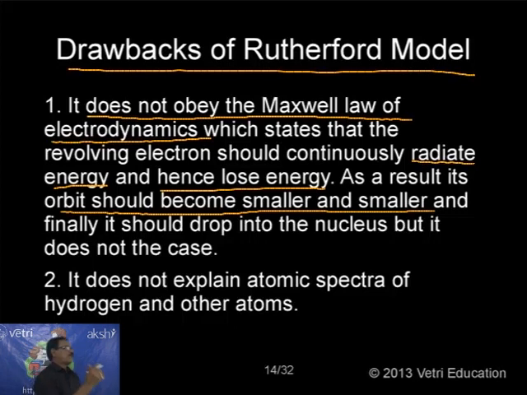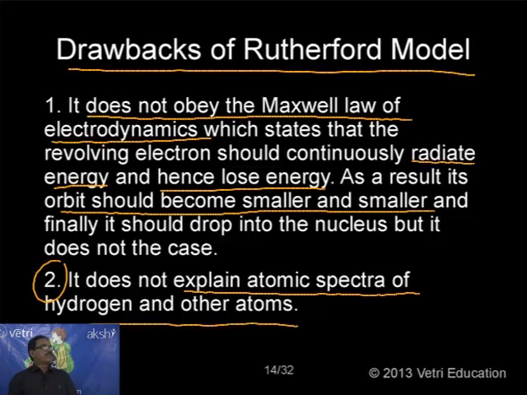Why? The Rutherford model fails. Electrons are charged bodies, so they are always emitting radiation. After emitting, automatically it will lose all the energy. When it is losing all the energy, it should come and fall into the nucleus. Why is it not falling? No explanation is given by Rutherford. The second most important drawback is that it does not explain the atomic spectrum of hydrogen and other atoms. This is the most important drawback of the Rutherford model.